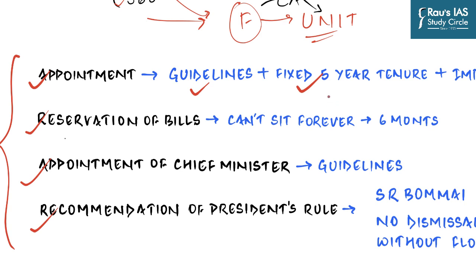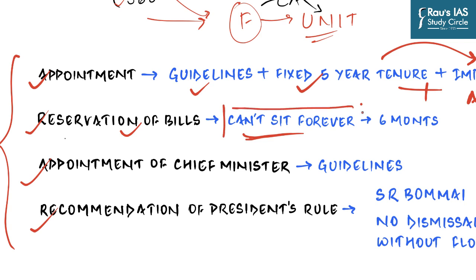Right now, governors act in accordance with the Centre because they know they can be removed at any time. And so because of that, the Punchhi Commission has recommended a proper impeachment process just like that of the President. And these two, when combined, will give much needed autonomy to the post of governor and the way she functions. Then, we know that when state legislatures pass a bill, it can be reserved by the governor for the consideration of the President. And what they do is that they generally do not transmit it onward. They sit on it forever.